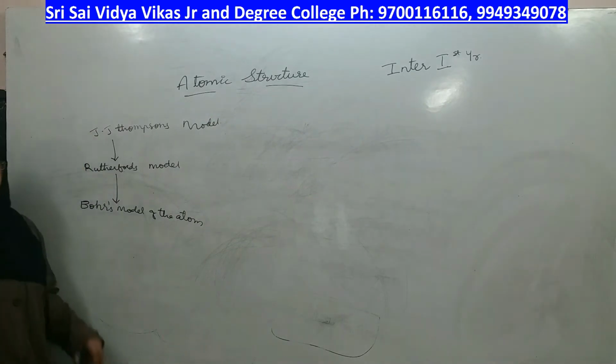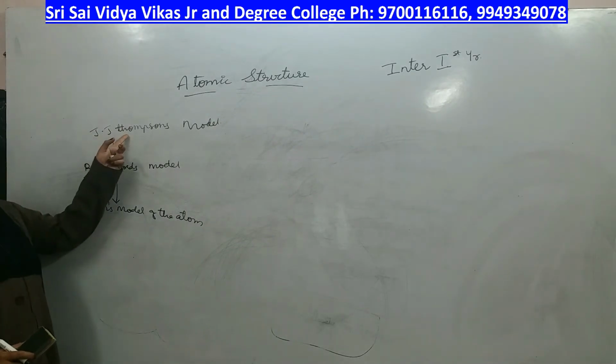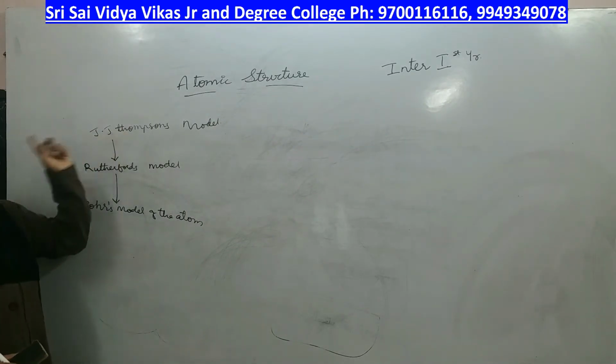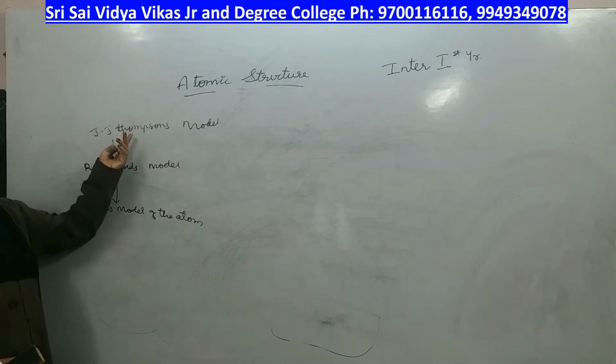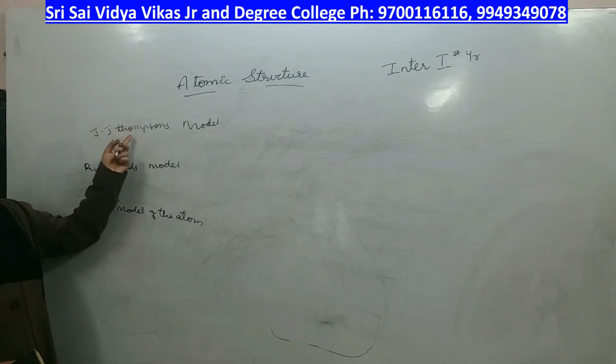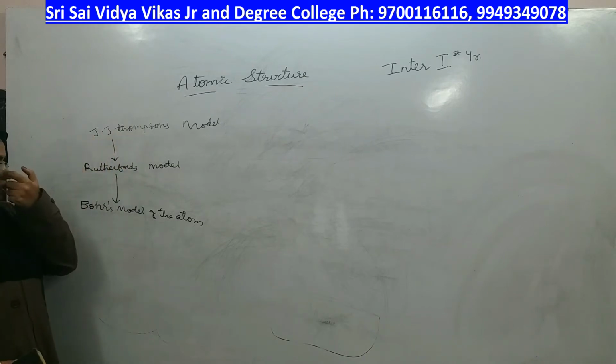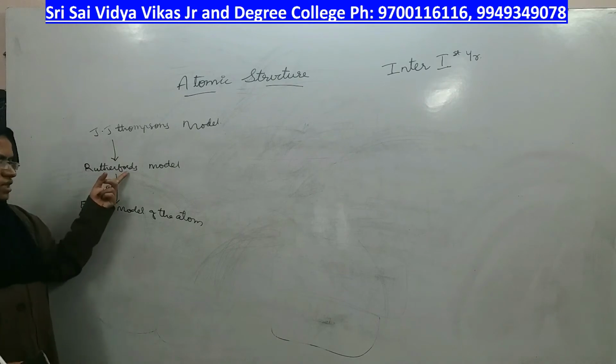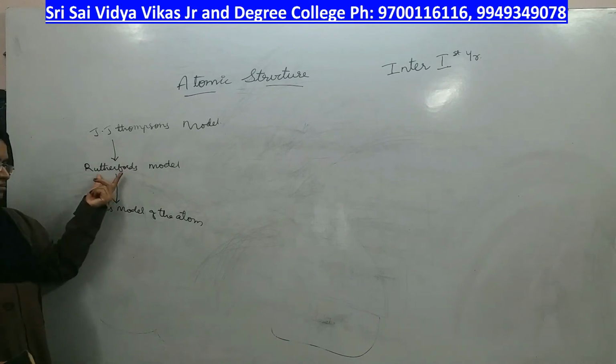In the very beginning we saw J.J. Thomson's model, which was very simple, just like a watermelon, in which all the positive matter was uniformly distributed and electrons were randomly embedded in the atom. Rutherford modified it and said that positive matter is contained in the center of the atom, most of the space is empty and electrons are revolving around the nucleus in circular orbits.